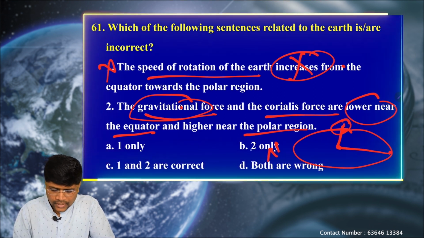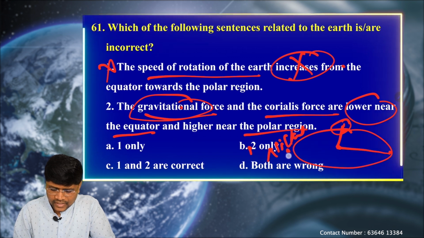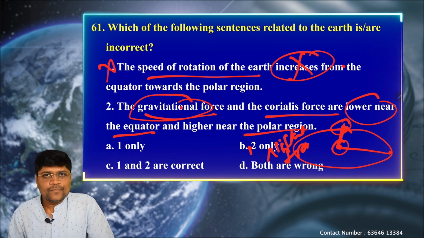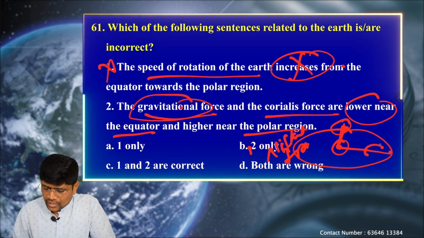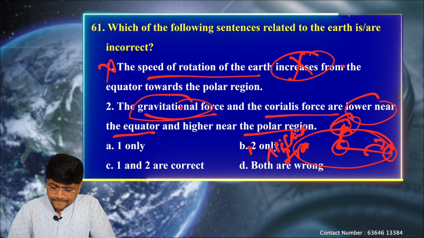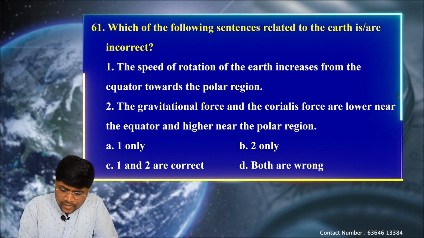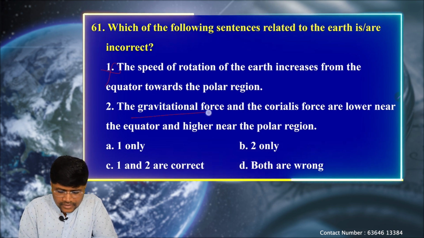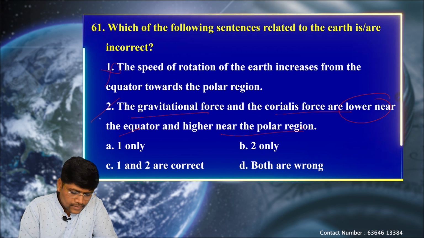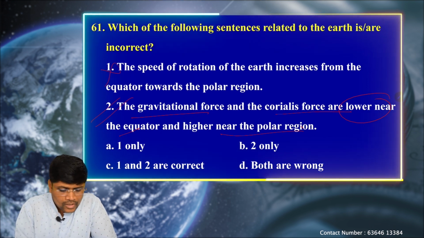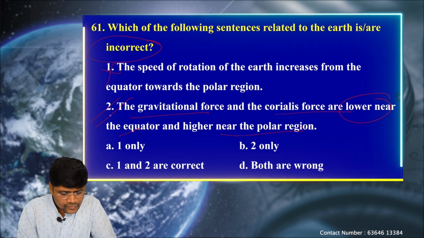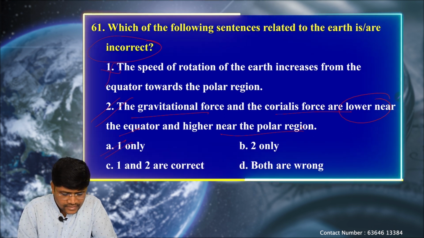That's why, because of the nickel and iron content in the core region, the polar regions experience very high gravity. Again, the Coriolis force is absent near the equator and it is more near the polar areas. Okay, so the first statement is wrong. Second statement, gravitational force and Coriolis force are low near the equator and higher near the polar region. This statement is correct. So the question is asking which of the statements are incorrect. Okay, so only the first statement is incorrect.